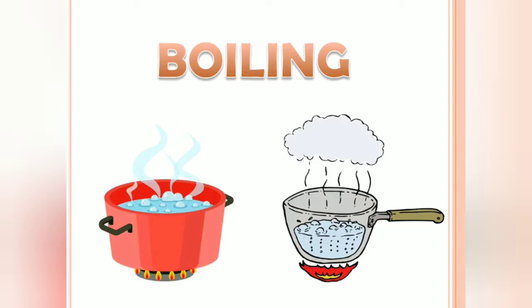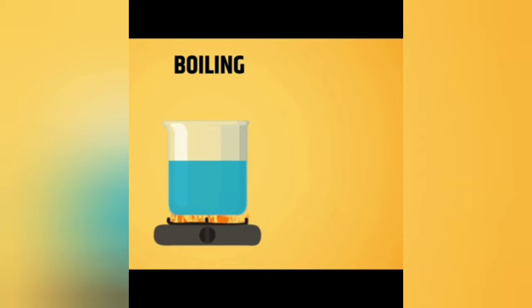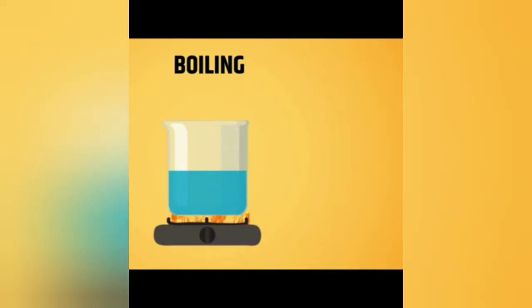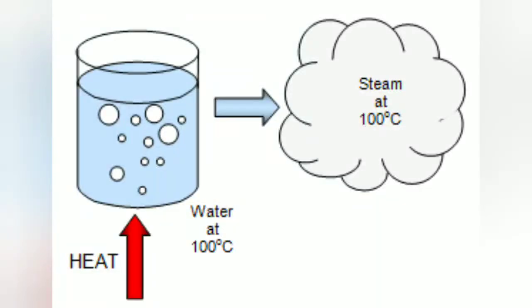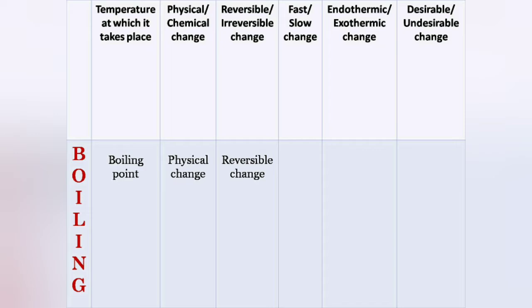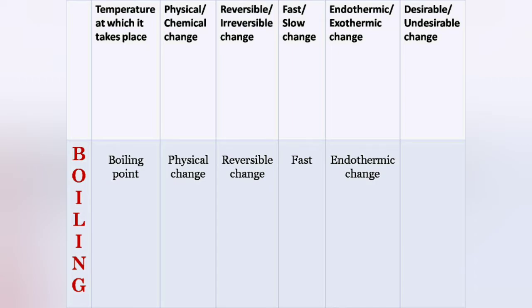Boiling is a process by which a liquid changes into vapor when it is heated, and the temperature at which the liquid changes into its vapor state is called its boiling point. As no new substance is formed during boiling of a liquid, it is a physical change. And as the vapor formed during boiling can be converted back into liquid state on cooling, it is a reversible change. Boiling is a fast process. Because a liquid absorbs heat to get converted into vapor, it is an endothermic change. Remember, endothermic changes are those in which heat is absorbed.